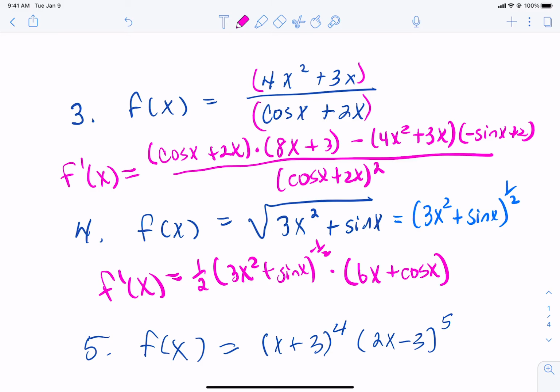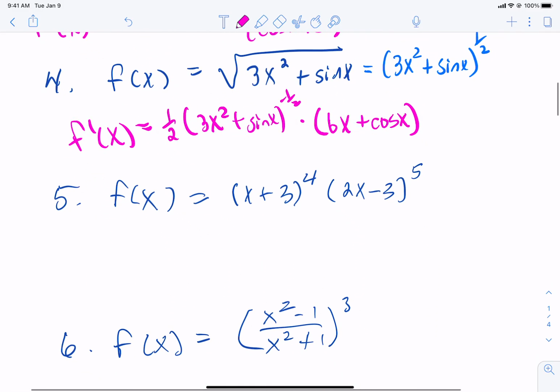Let's keep going and talk about 5. Can anybody tell me what they think the rules are we're going to use for number 5? Chain and product. Yes, that's good that you see that, because it's really important that we see there's a product there. But then as we do the derivatives, we have something stuck inside. So we're going to have to do a mixture of the chain rule and the product rule.